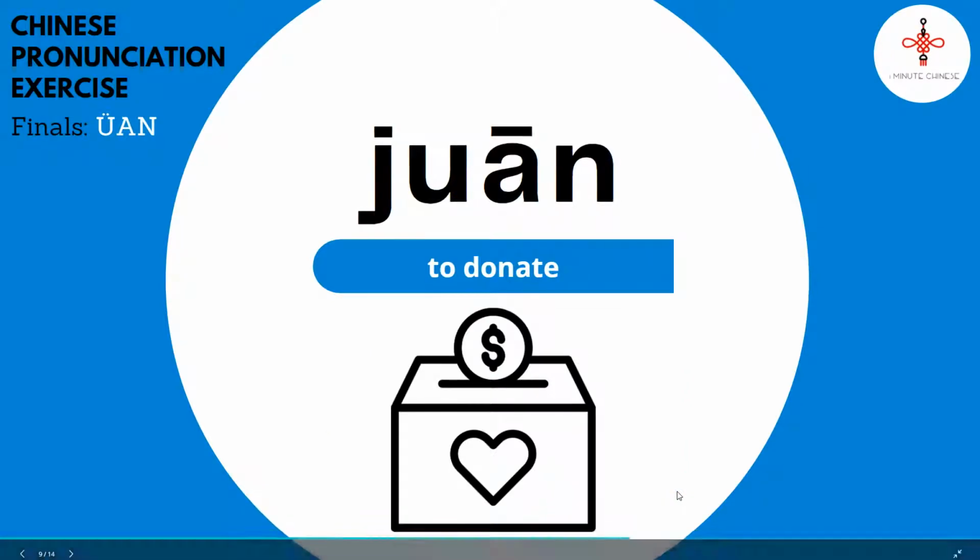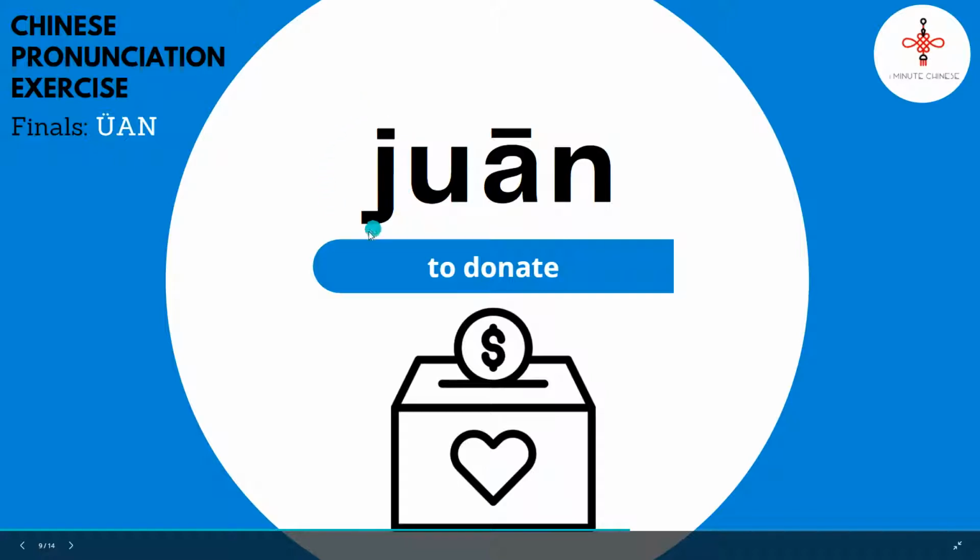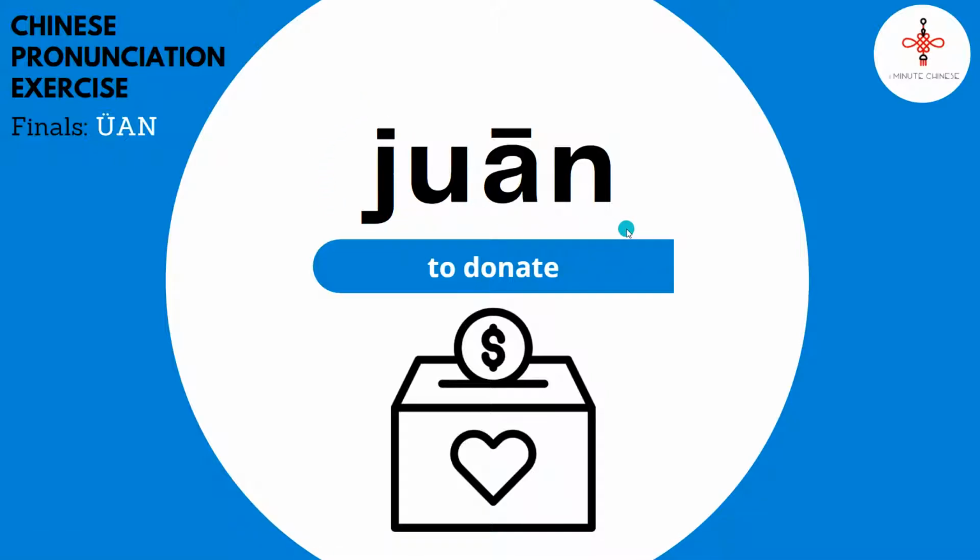Pronunciation exercise for yuan sound. Let's combine the initial ji, the final yuan, and the high-pitched first tone all together. Ji, yuan, juan. Repeat after me. Ji, yuan, juan. Juan, juan, juan. Juan is to donate in Chinese.